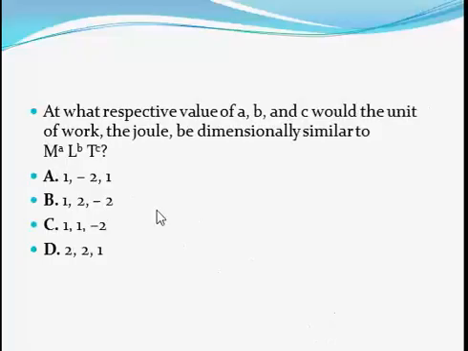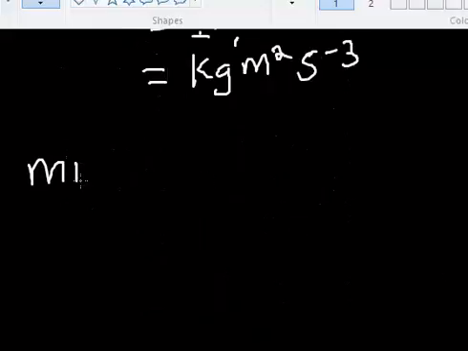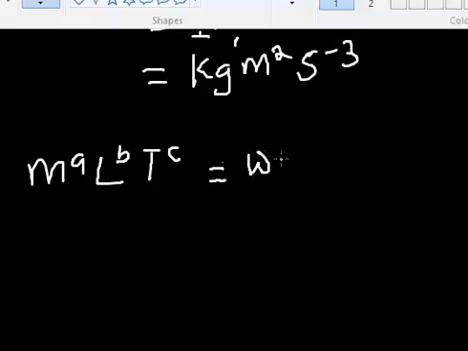Okay, so here I have another question. At what respective values of A, B, and C would the unit of work, the joule, be dimensionally similar to m raised to power A, L raised to power B, T raised to power C? So we are looking for work. At what values of A, B and C would this be the dimension of work? That's just what the question is asking.